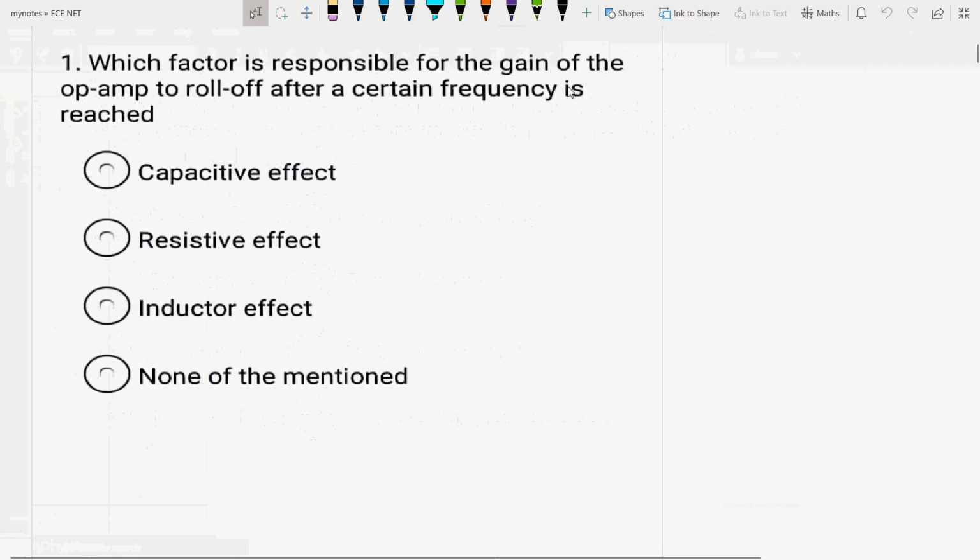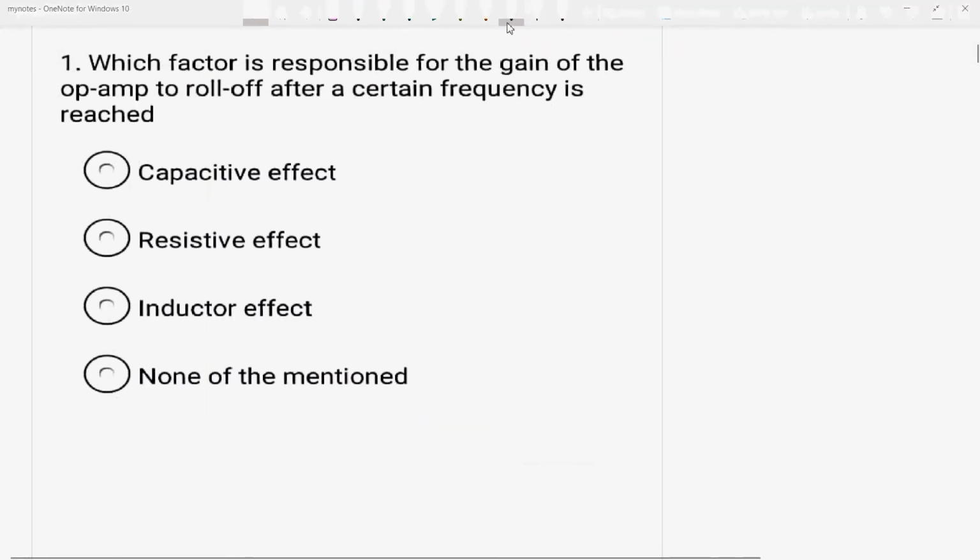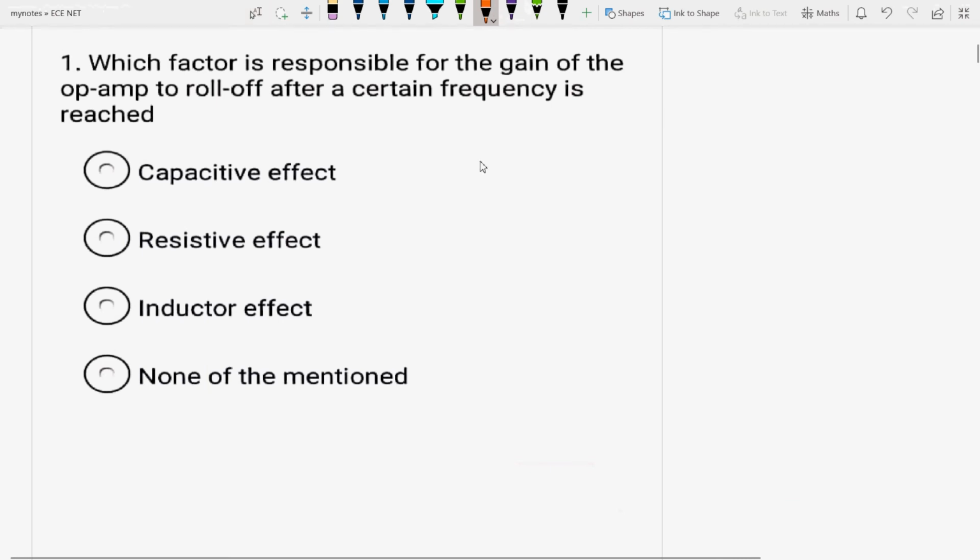Some MCQs have been taken from the subject linear integrated circuits. So let's have a look, okay? Which factor is responsible for the gain of op-amp to roll off after a certain frequency is reached? Capacitive effect, resistive effect, inductor effect, or none of the mentioned.